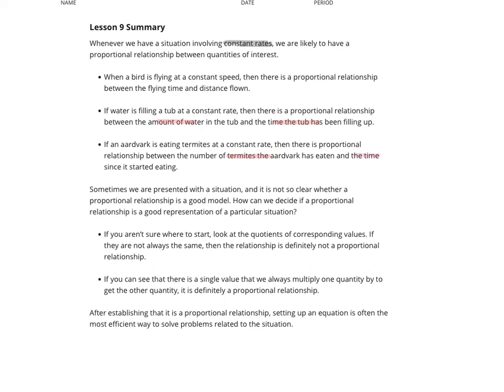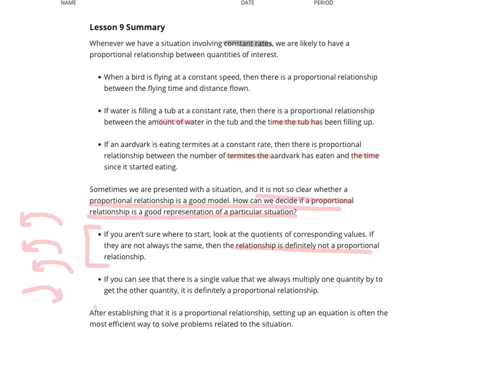Sometimes we are presented with a situation and it's not clear whether a proportional relationship is a good model. How can we decide if this is a good representation of a particular situation? And it says, if you aren't sure where to start, look at the quotients of the corresponding values. So we're dividing, remember, the left or the right divided by the left. If they're not always the same, then the relationship is definitely not a proportional relationship. If we can see that there's a single value that we always multiply one quantity by to get the other quantity, it is definitely a proportional relationship.